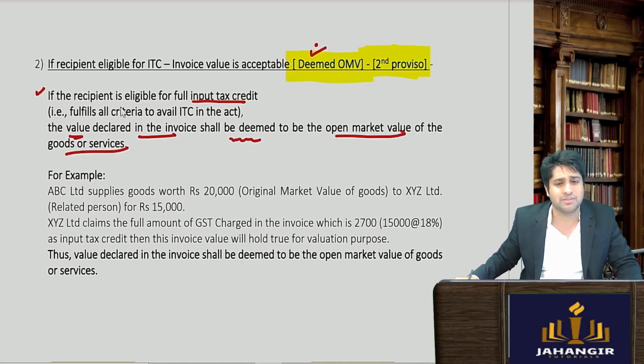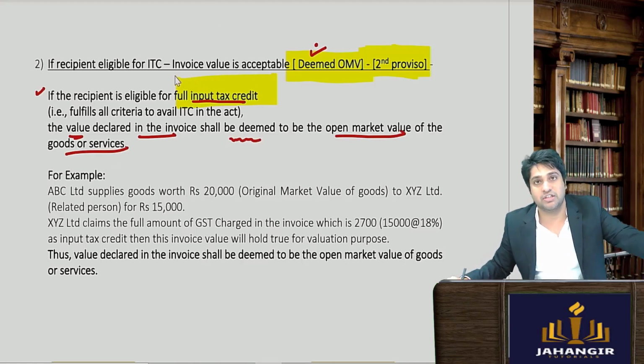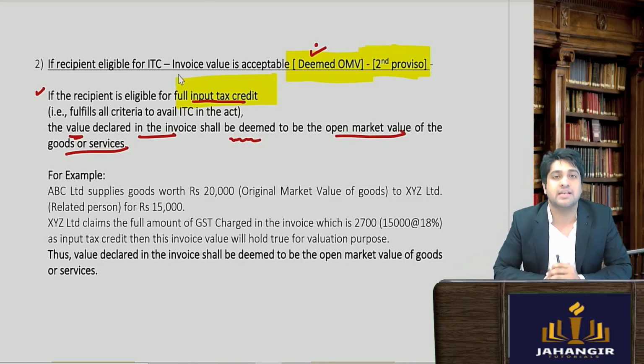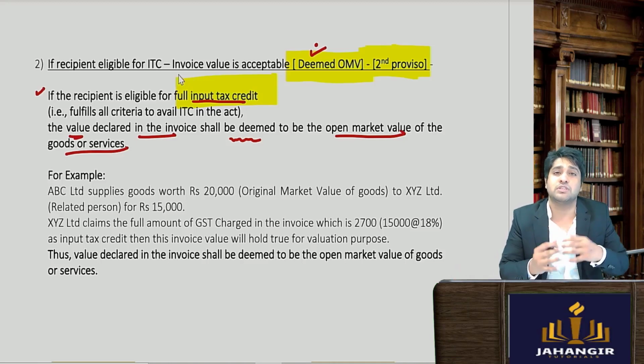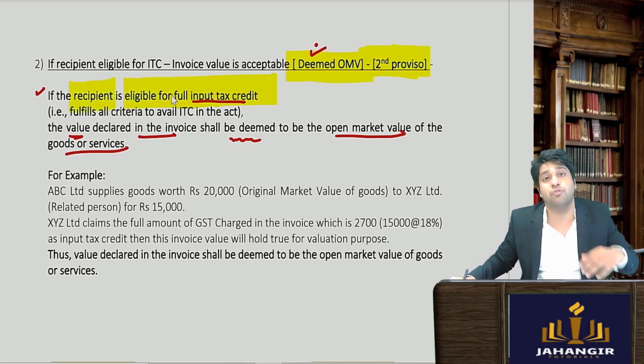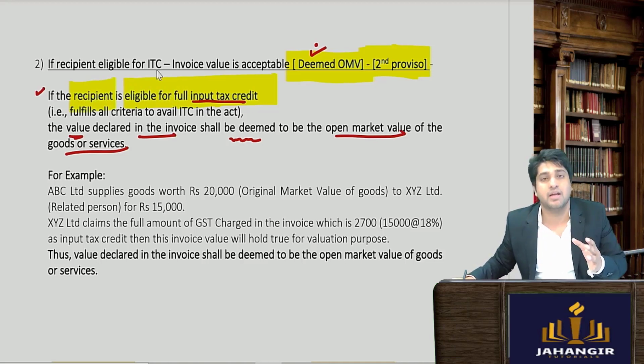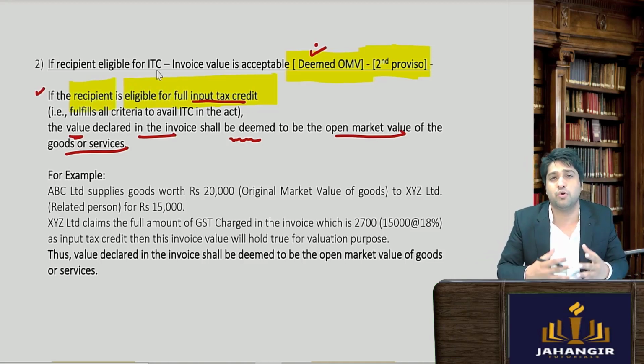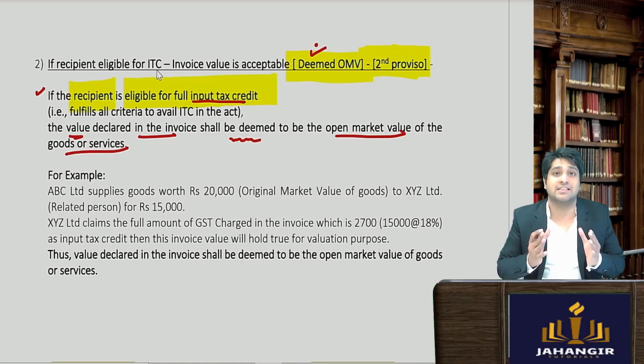अब समझते हैं ये इनपुट टैक्स क्रेडिट, which will be your next section, section 16 onwards, will be about ITC. Section 16 gives you certain conditions when ITC can be claimed. अगर recipient is eligible for full ITC, अगर recipient ने सारे conditions fulfill किए, is fulfilling all the conditions and is eligible to get ITC, that means he must have complied with all the rules and the conditions provided.